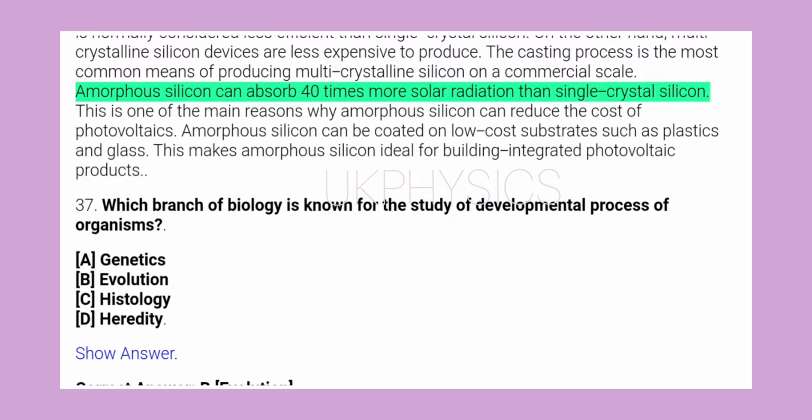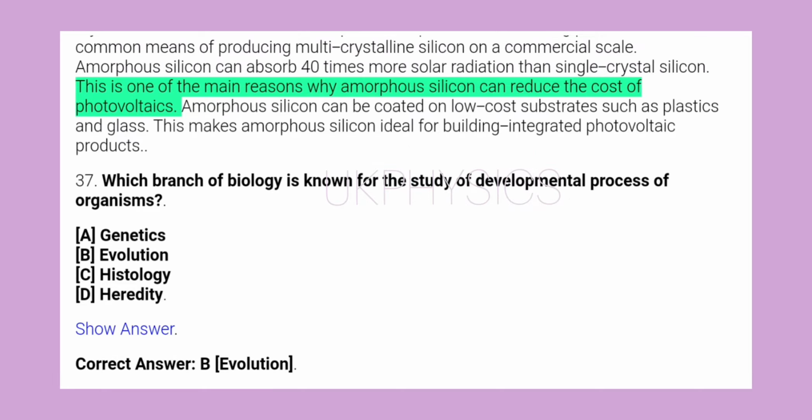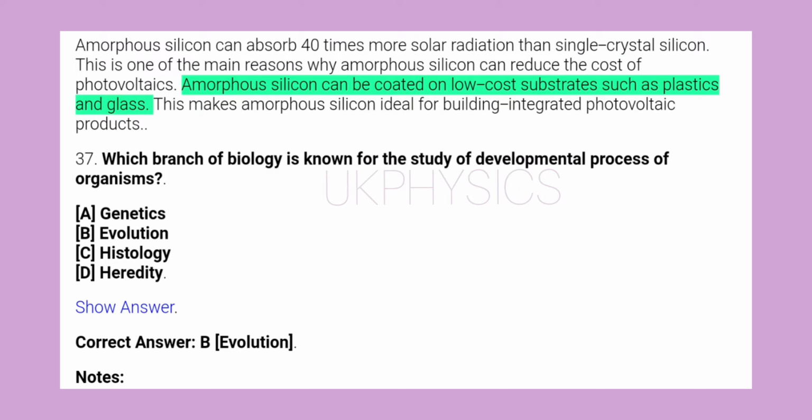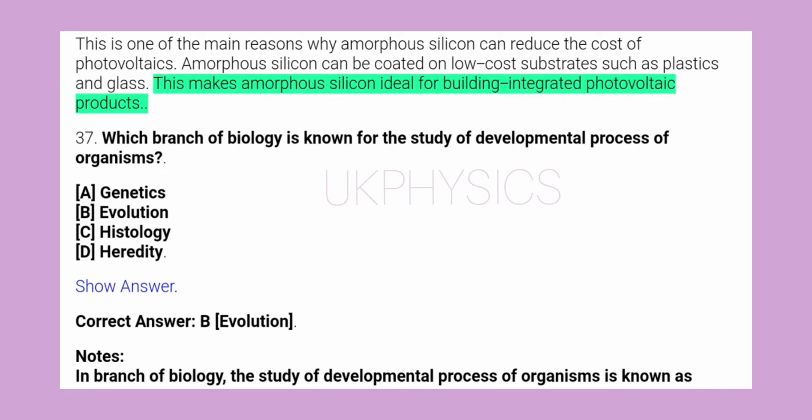Amorphous silicon can absorb 40 times more solar radiation than single crystal silicon. This is one of the main reasons why amorphous silicon can reduce the cost of photovoltaics. Amorphous silicon can be coated on low-cost substrates such as plastics and glass. This makes amorphous silicon ideal for building integrated photovoltaic products.